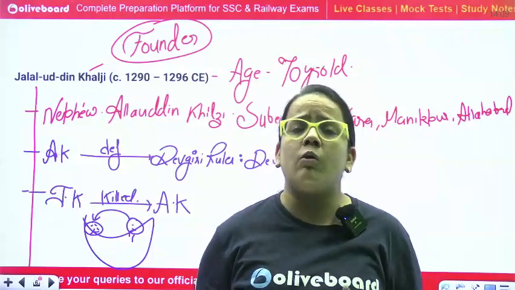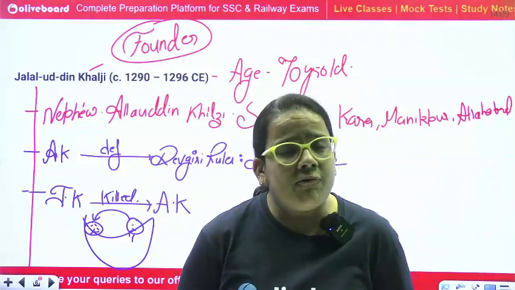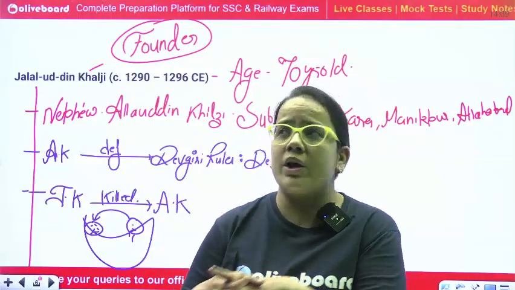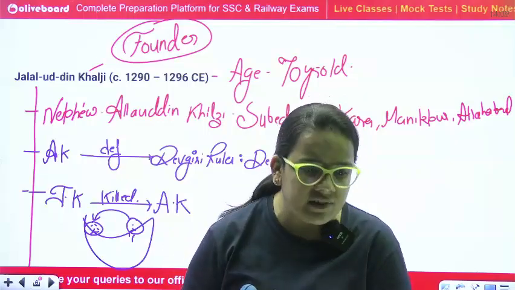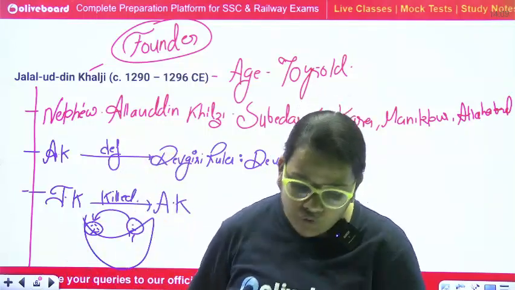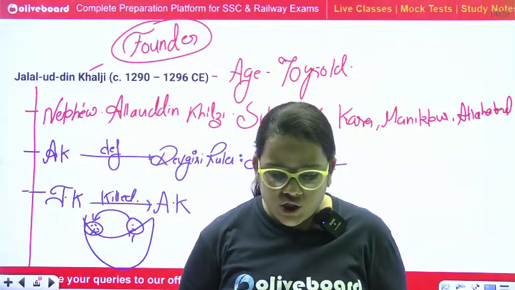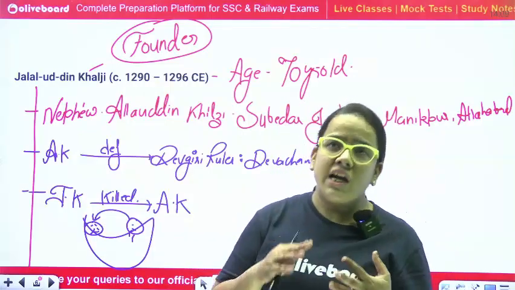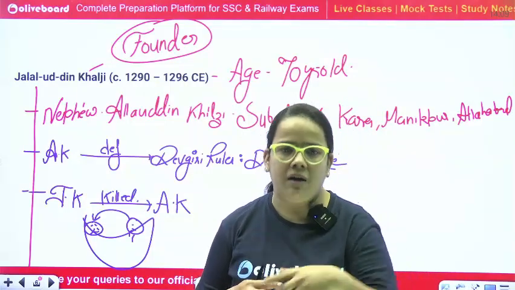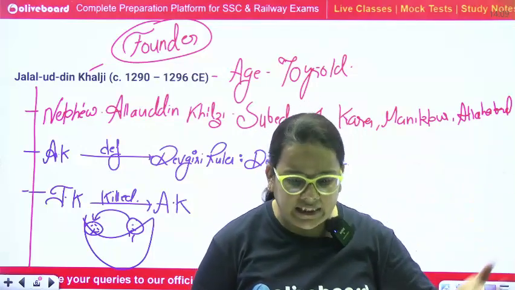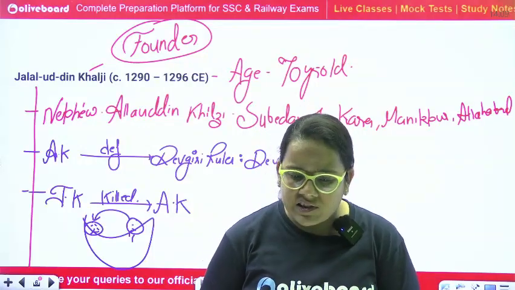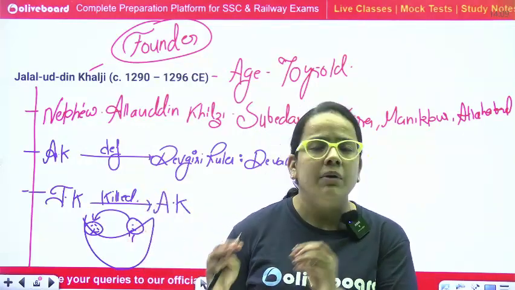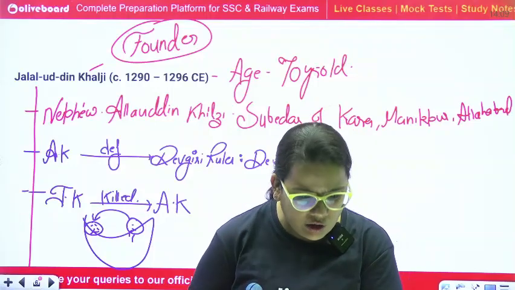If we talk about the competitive point of view, definitely you will have questions like who was the founder of the Khilji dynasty and which area they belonged to. These types of questions are usually asked about Jalaluddin Khilji. One more part: Jalaluddin Khilji's age was 70 years, but still, during his time, there were three important revolts.